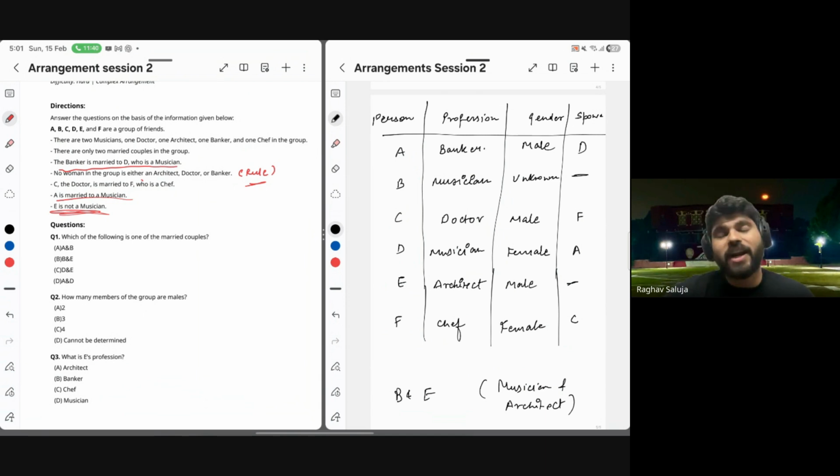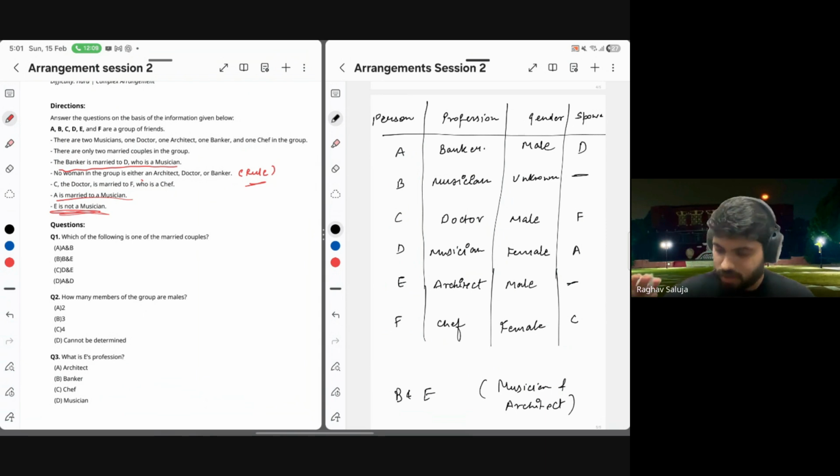Secondly, and I know this is probably redundant, but I have to explain. Let's say A is married to B. Then this becomes our second couple AB. One couple is CF. Now the banker is married to D. This means there has to come a third couple for D. But again, there are only two couples. So this way also you can think that A cannot be married to B. So this is our final arrangement.